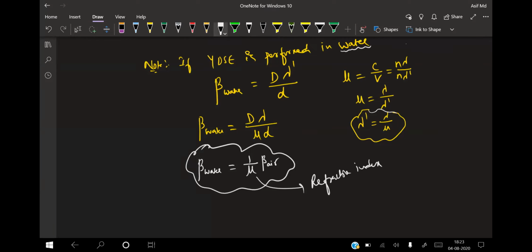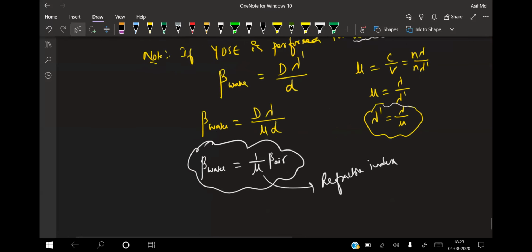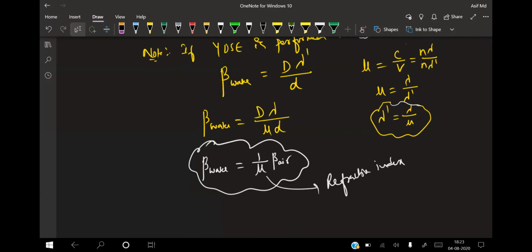Is that condition clear for everyone? So if the double slit experiment is performed in water, the fringe width in water will become 1 by mu times the fringe width in air. I hope you're clear with this, everyone. Is it clear for everyone?